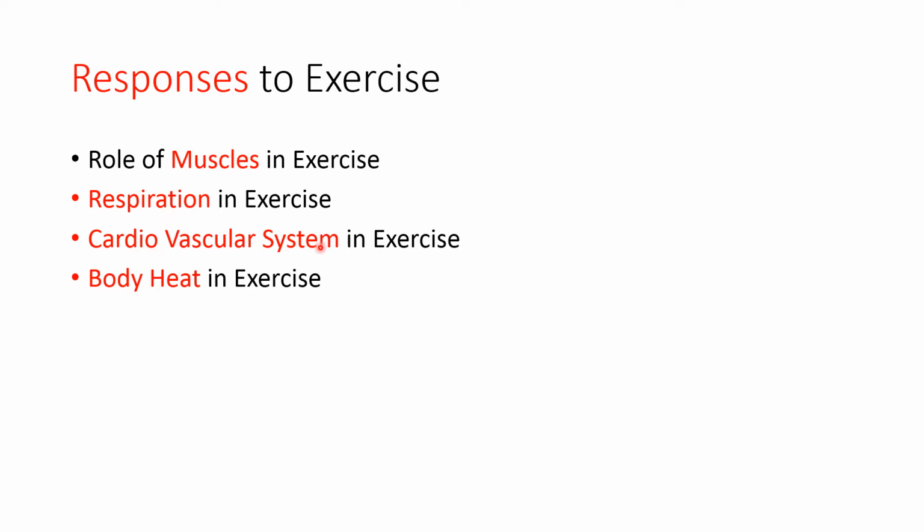So the cardiovascular system increases the blood flow to the active muscles. Now because of the increase in metabolism as well as the increase in activity, heat is generated and this heat should be dissipated from the body. So body heat also should be maintained during exercise. So these are the various responses that occur during exercise: changes in muscle activity, change in respiration, change in the cardiovascular system and change in the heat transfer mechanism in the body. Now in this lecture I will explain the change in the respiratory system as well as the change in the cardiovascular system that occurs during the increase in physical activity or exercise.